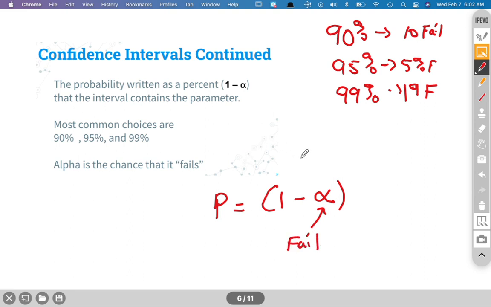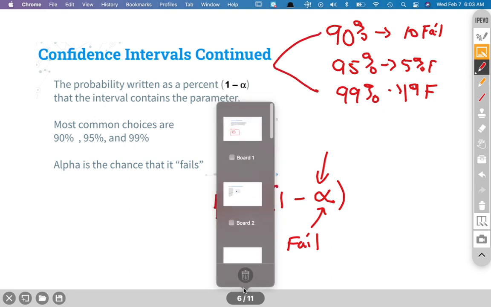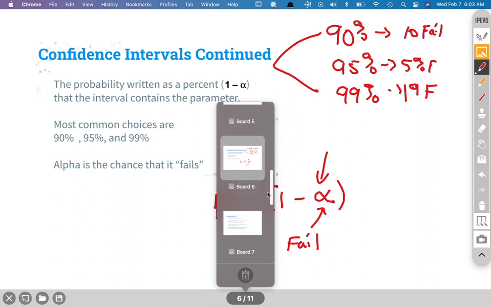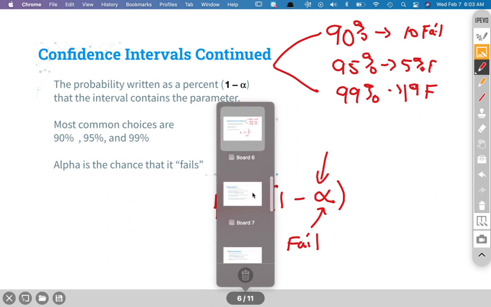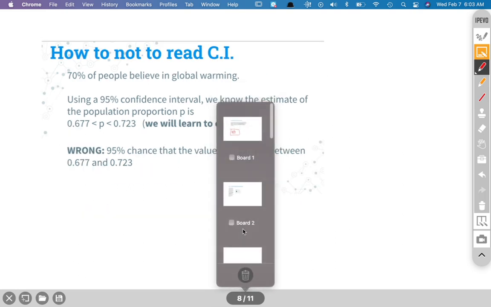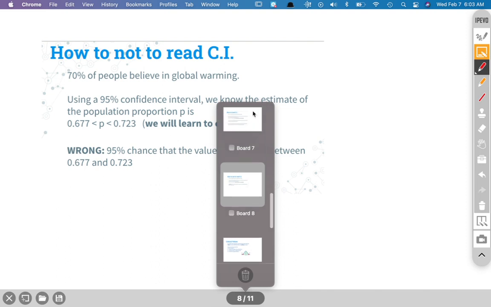So I'll get into what these numbers are going to do and all of that. However, just understand more notation, and there are different levels of accuracy. Basically, that is what we're trying to get at with that slide. Next one. We're going to learn how to calculate them in the next video. However, it's important that we're able to talk about them and read them.